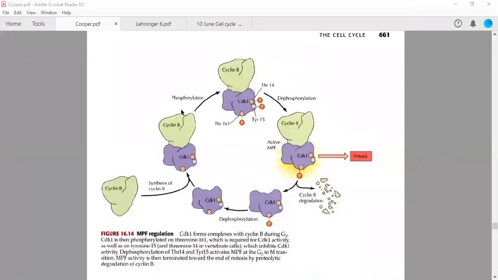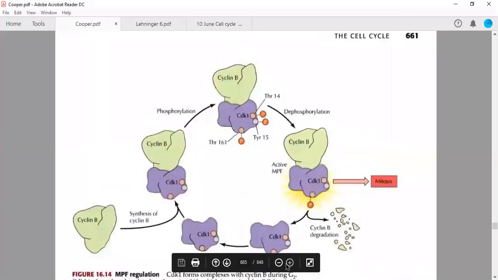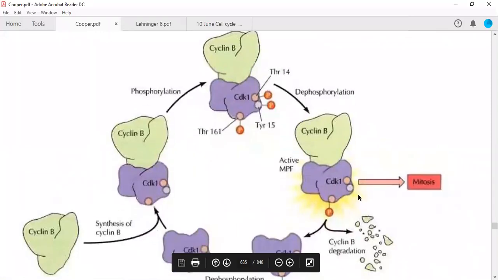So now, one thing I can do is unlock this. Now it is more visible to you. What I want to tell you in this particular diagram is that there are two types of subunits. One is called cyclin B, and cyclin B is synthesized during each cell cycle. When the cell is in G2 or about to come into G2, before that the cyclin B synthesis will be started, and the CDK1 is already there in the cell cytosol.